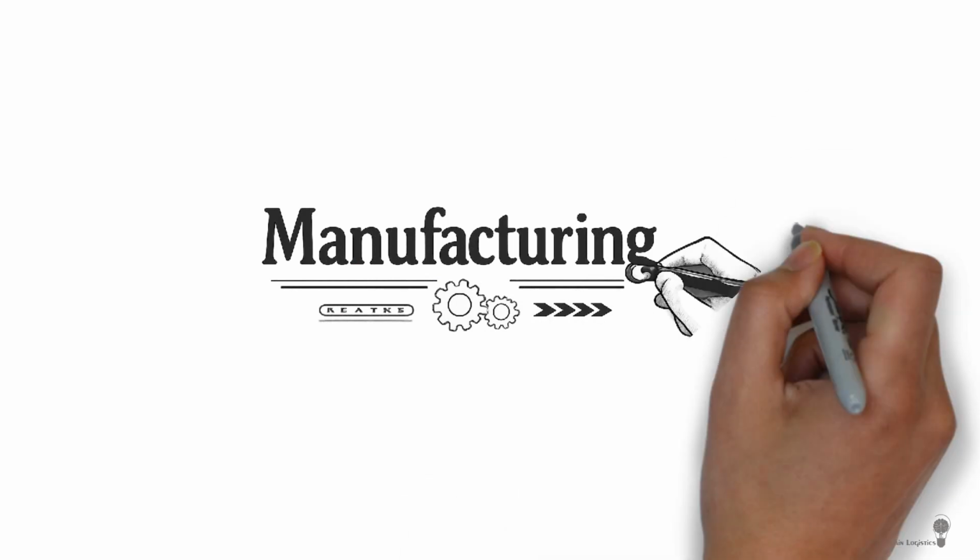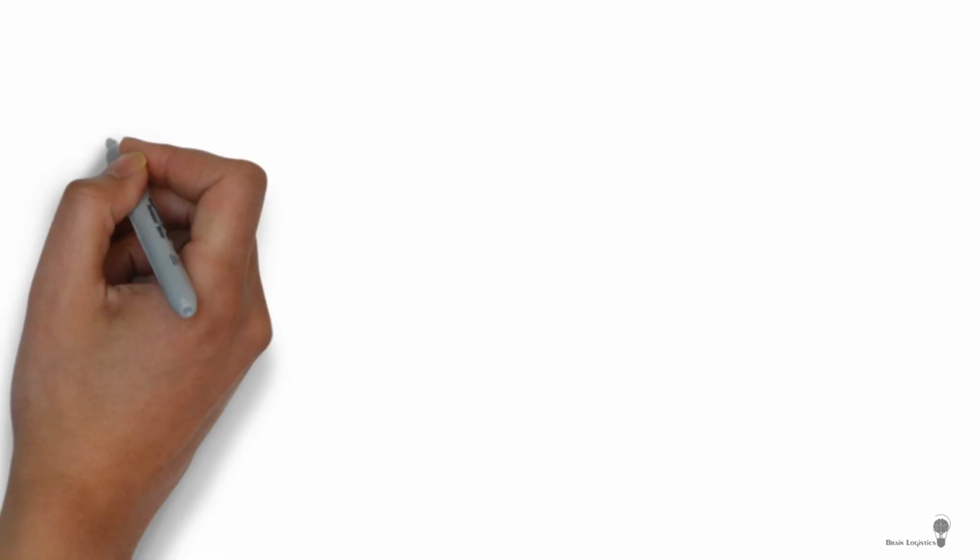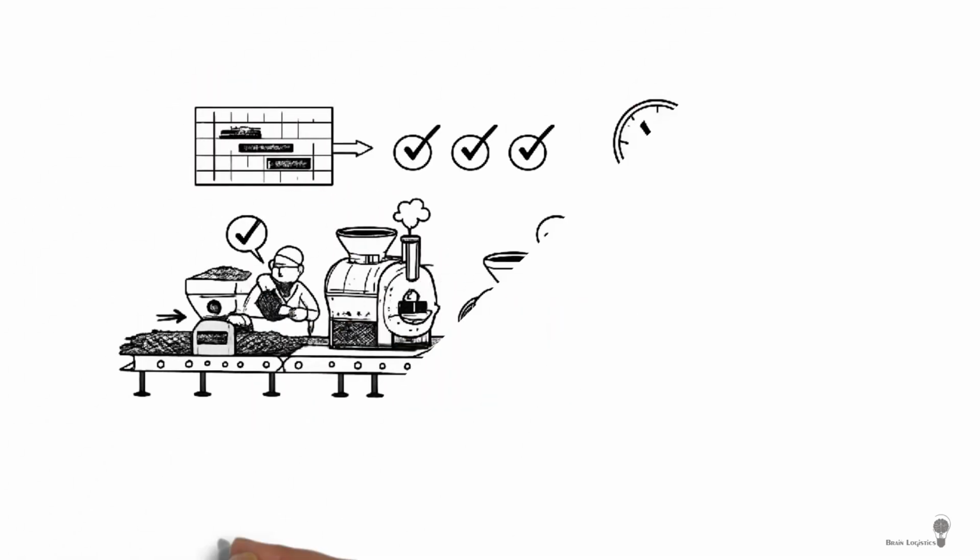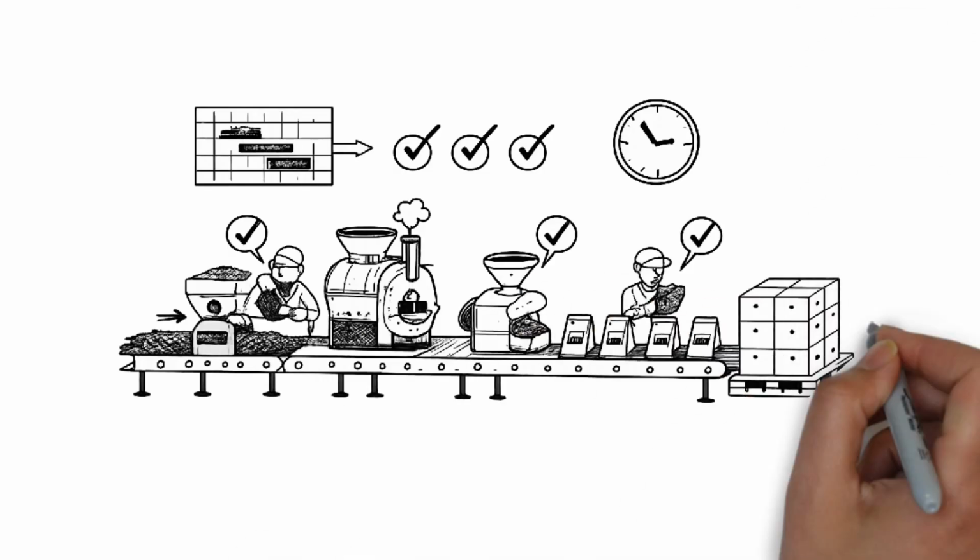Manufacturing. Raw materials are then transformed into finished products through manufacturing. Production planning ensures efficiency, quality, and timely output.